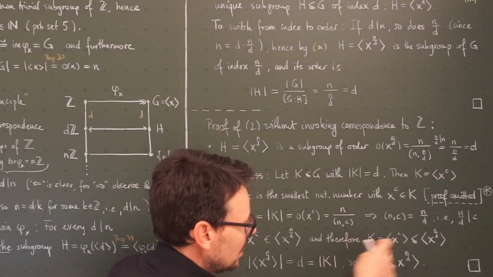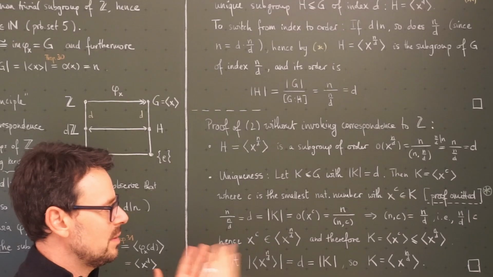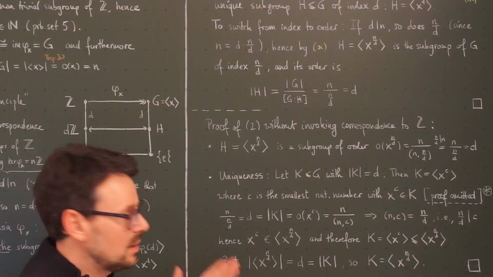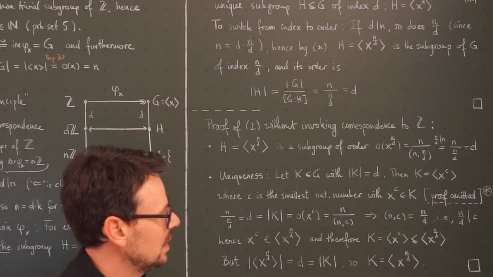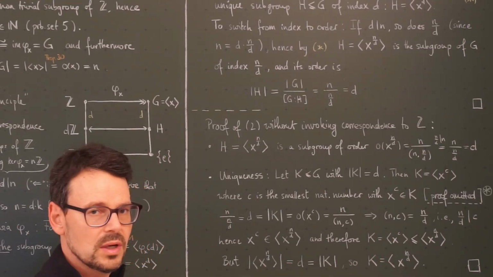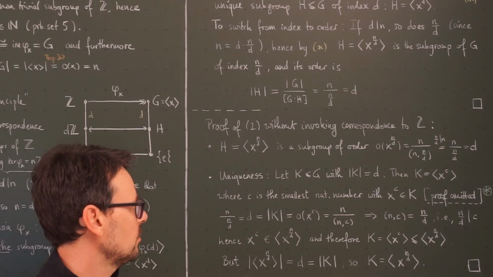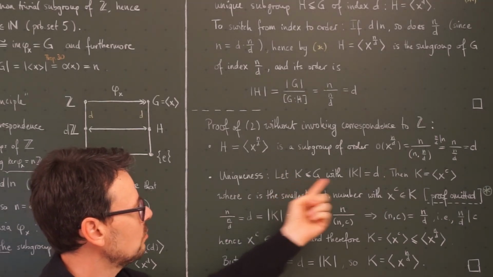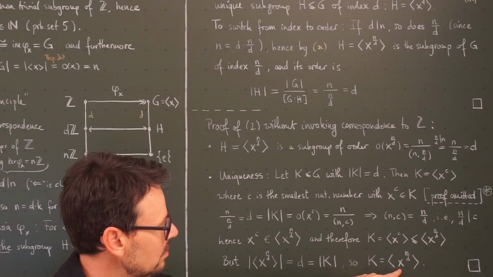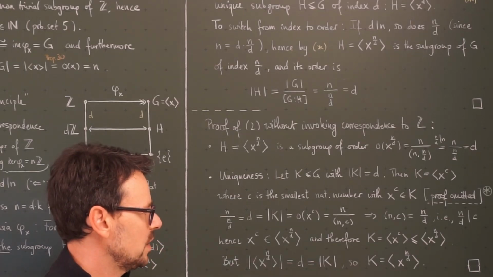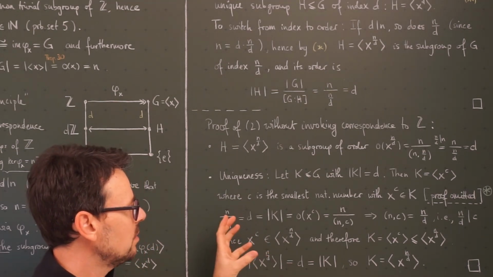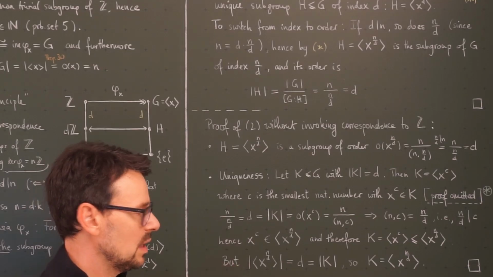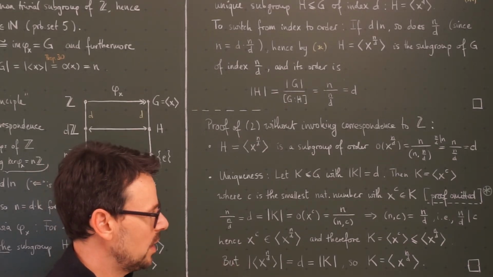So K is a subgroup of this group with the same order. But that only leaves us with this possibility that K is already this here, and we have shown uniqueness. So if I have any subgroup of order d, then it already must be the subgroup generated by x to the n over d.